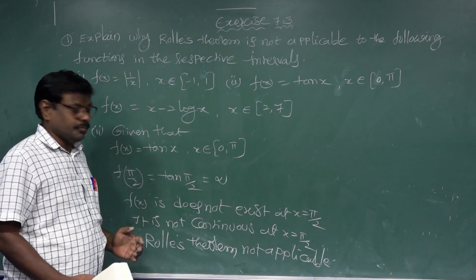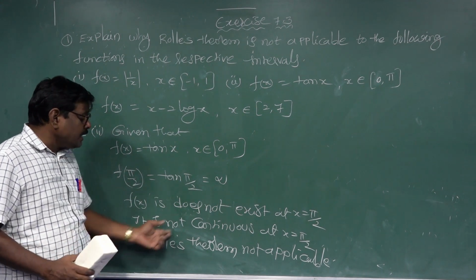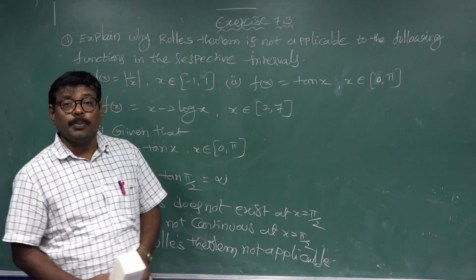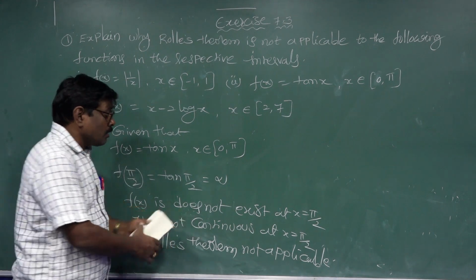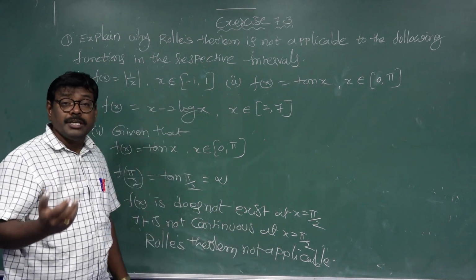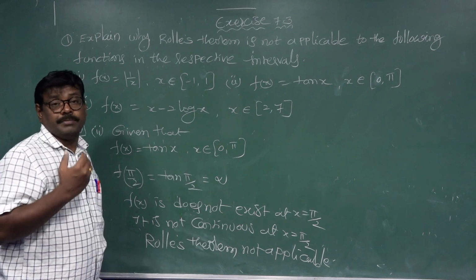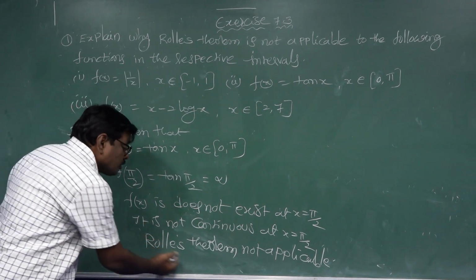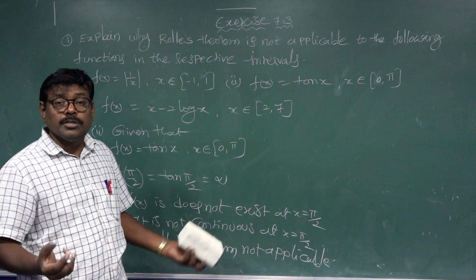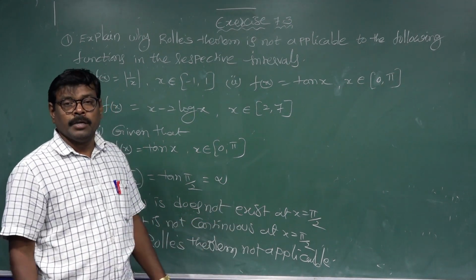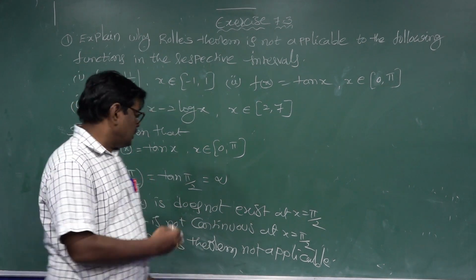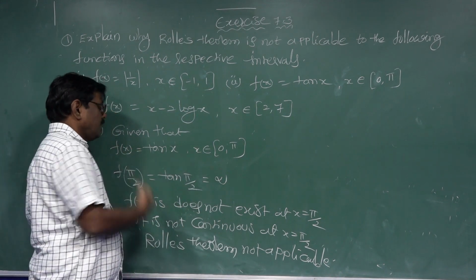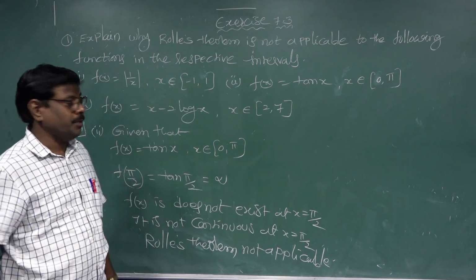It is not continuous at x equal to pi by 2. This condition is not satisfied, so Rolle's theorem fails. If any of the three conditions is not satisfied, Rolle's theorem is not applicable.